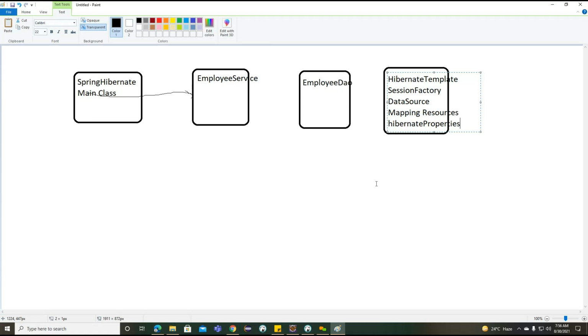And inside Hibernate, what are the advantages we are getting here? We can go for lazy loading and eager fetching, and we can go for cascading. Getting the point? And we can go for the Hibernate query language, HQL is going to support it. The tables are going to be created, and we have different schemas. Table creation and default schemas and everything is going to be handled by Hibernate. But these are the configuration we need to write manually. So this is the difference between JDBC template and Hibernate template.